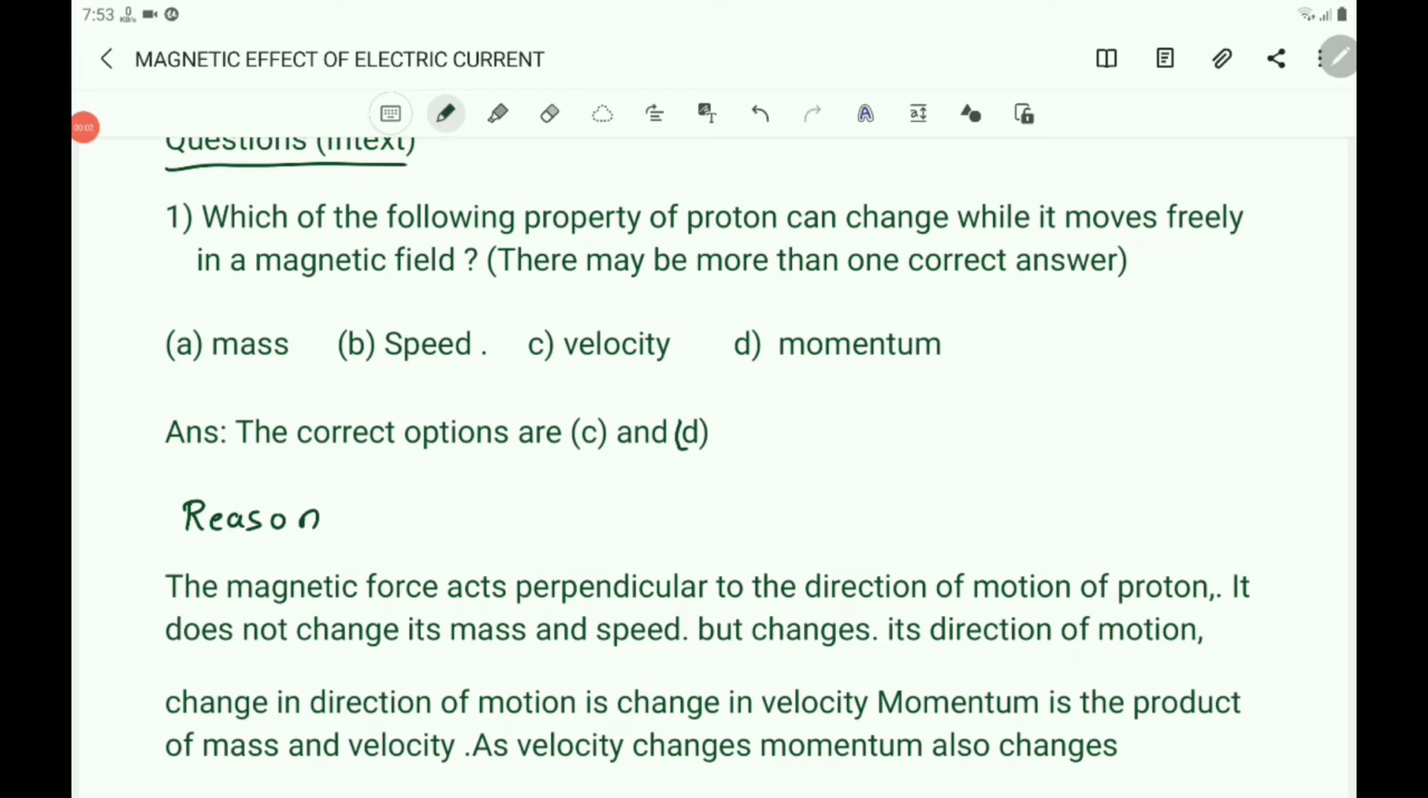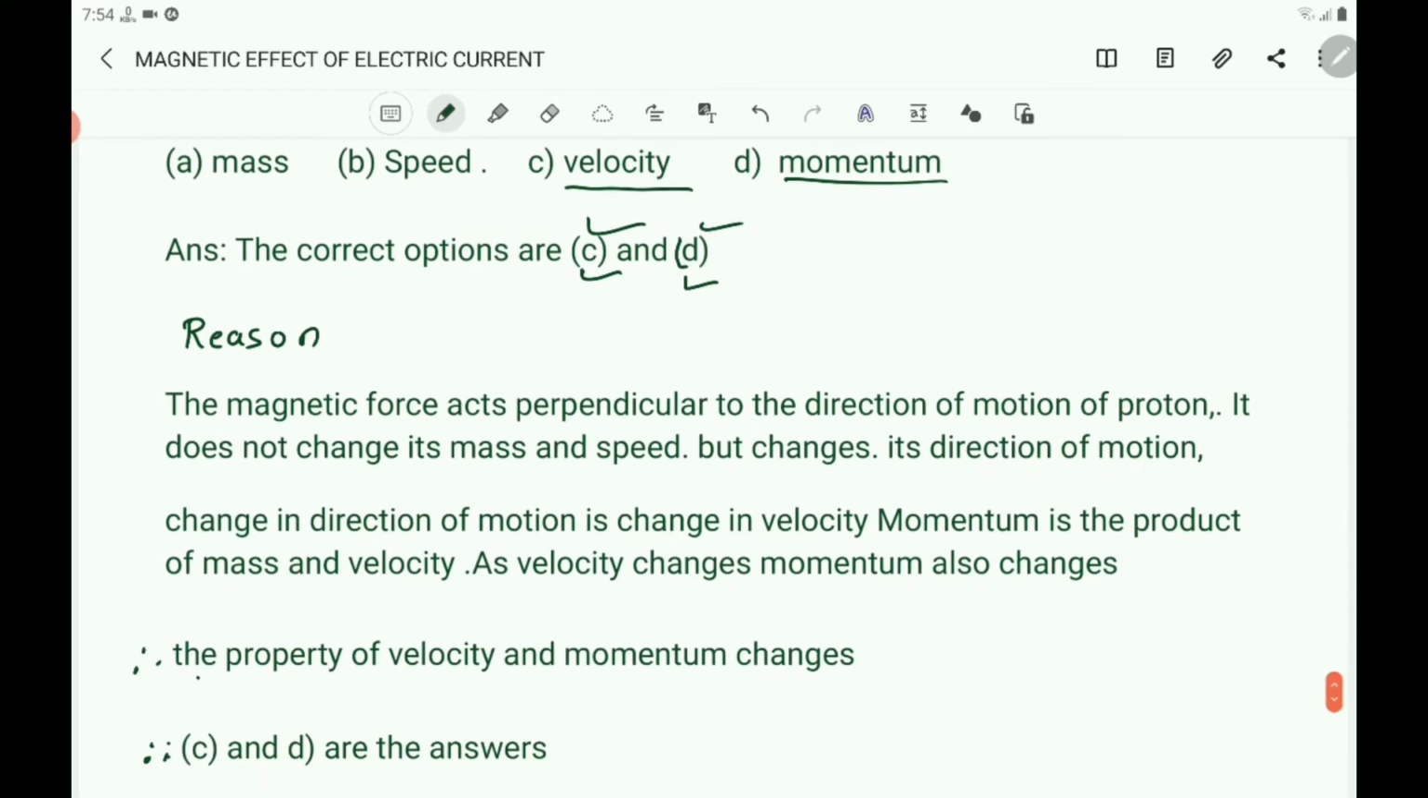Now you write the answer. What is the answer here? C and D. Velocity and momentum change. Option C and option D are correct answers here. And it is already said that there may be more than one correct answer. So here 2 answers are correct, C and D. What is the reason here?